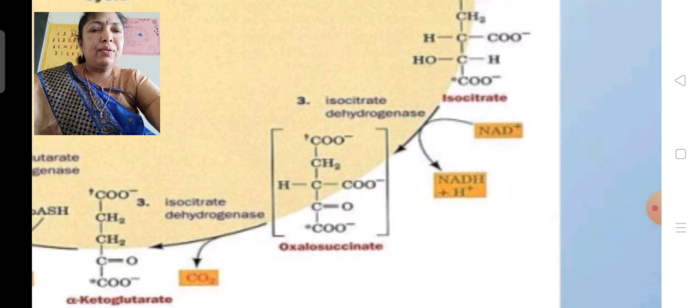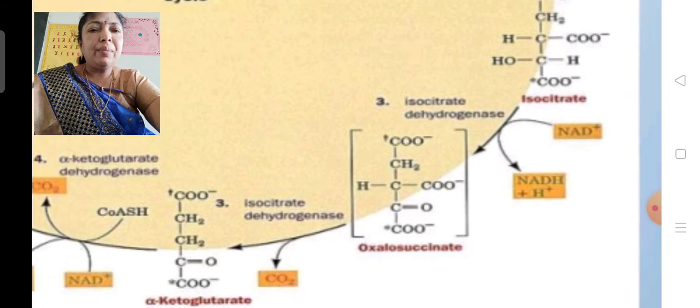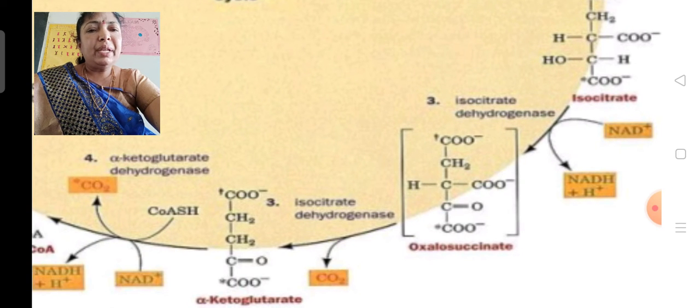So this is the fourth reaction. In this, oxalosuccinic acid is formed with the liberation of CO2. It undergoes decarboxylation to form alpha ketoglutaric acid in the presence of oxalosuccinic decarboxylase.